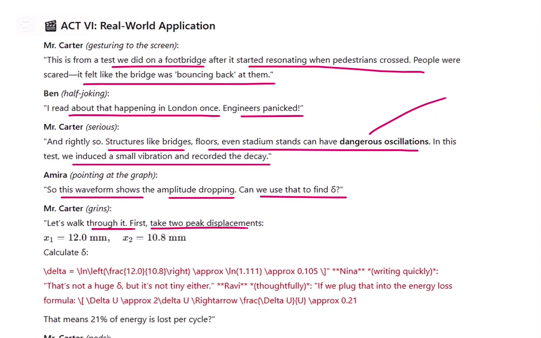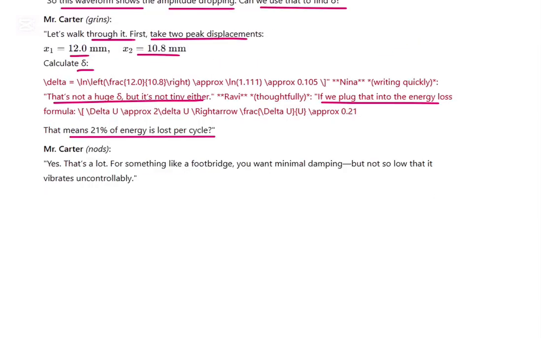Let's walk through it. First, take the two successive peak displacements, 12 and 10.8. So calculate delta. That's not a huge delta, but it's not tiny either. If we plug that into the energy loss formula, we will find it. That means 21% of energy is lost per cycle. Yes, that's a lot. For something like a footbridge, you want minimal damping, but not so little that it vibrates uncontrollably.